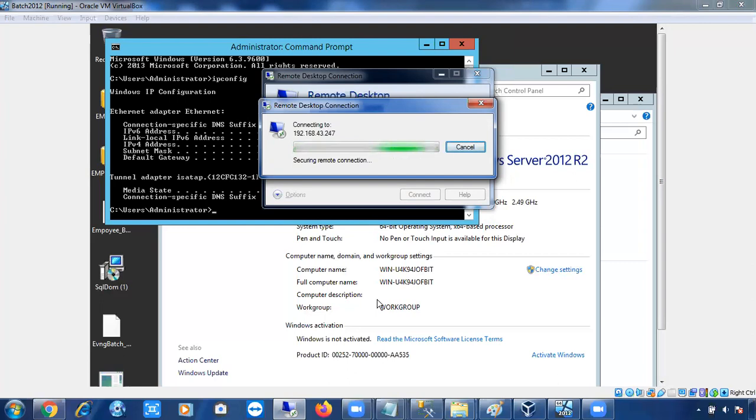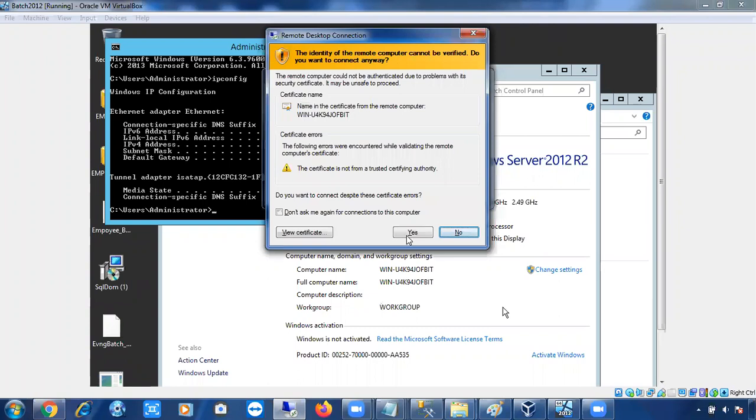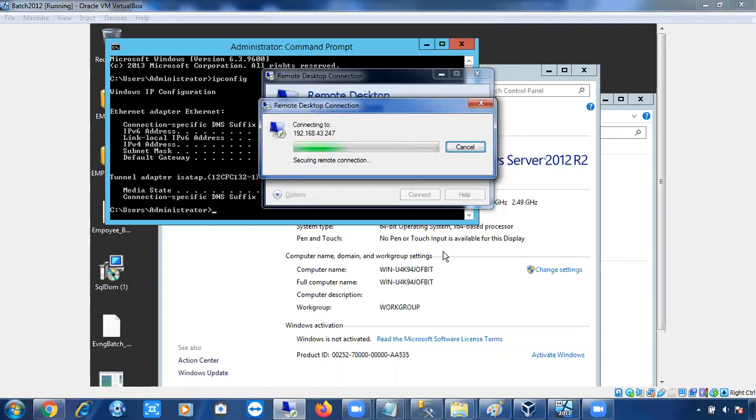Simply enter the password, then you will get one screen, a yes or no screen. You have to press yes. Like that, we are going to connect in the organization. Just one minute, it is taking some time. Like this you will get while connecting to the servers. Just click on yes. I'll tell you how to enable all these settings.